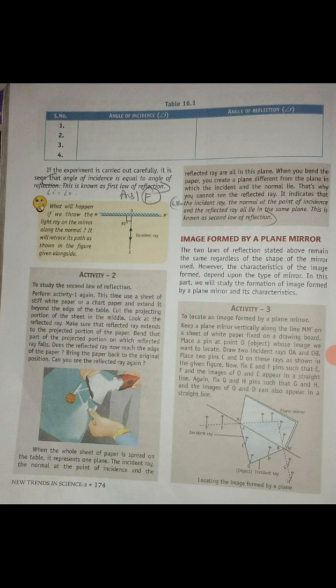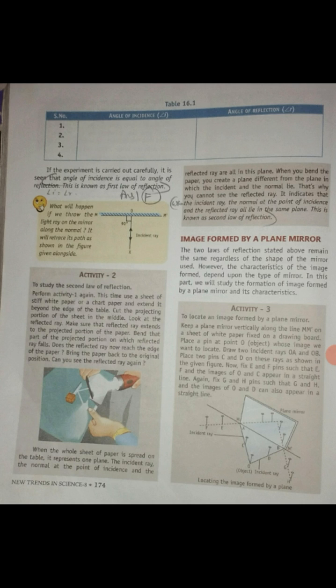Mark on object O the right hand side and left hand side, called incident rays. Incident rays fall on the mirror, whose image we want to locate. Draw two incident rays OA and OB.